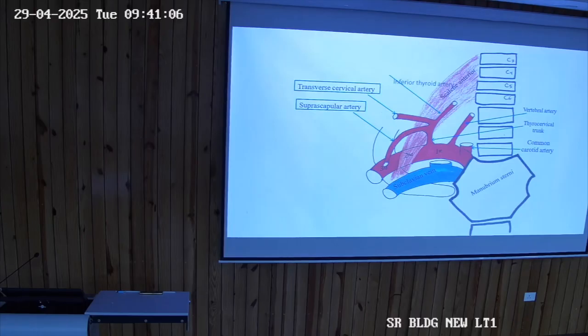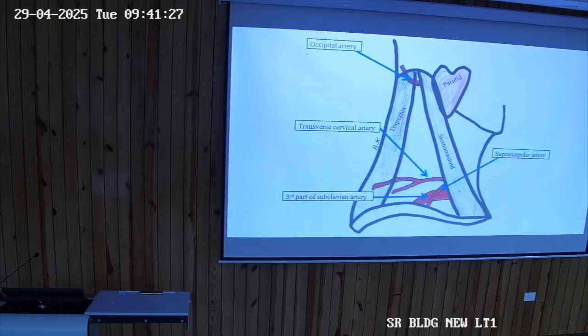They are the transverse cervical artery and suprascapular artery. They are also visible in the posterior triangle, but they are branches from the thyrocervical trunk. So two branches which are visible in the posterior triangle, the transverse cervical artery and the suprascapular artery, as they have to go backwards, come from the thyrocervical trunk, a branch of the first part.